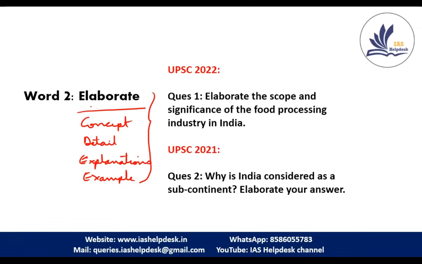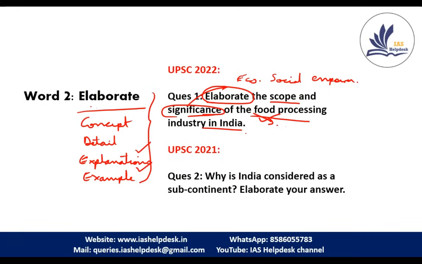Now moving to the example. The question is: elaborate the scope and significance of the food processing industry in India. In this, you have to discuss the food processing industry in India, the scope. If you are giving the account of the significance, then you have to move to the economic significance, socio-economic significance, women and other backward classes. So you are explaining the concept of the food processing industry, but you are moving in detail and with proper explanation and examples. So this is the difference between elaborate and explain.